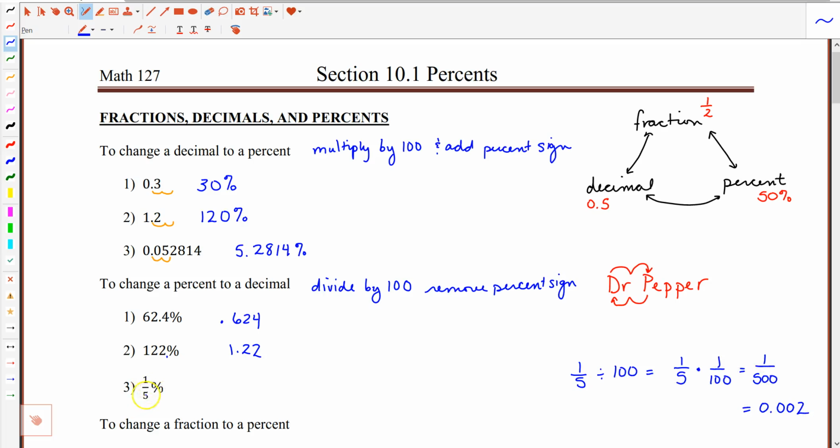The other way is I could convert this fraction to its decimal form, but still inside this percent notation. So 1/5 as a decimal would be 0.2. And at that point in time, I'm still in its percent form. Now I would convert this to its decimal form by moving the decimal 2 to the left. So this would then be 0.002. If I move this decimal point 2 over, I'm going to need to put in a filler 0. So either method works.